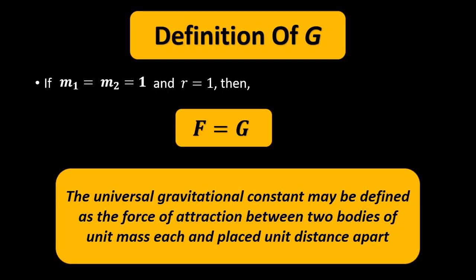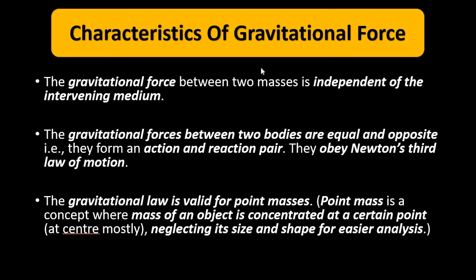Next we have the characteristics of gravitational force. The first characteristic is that the gravitational force between two objects or two bodies is independent of the intervening medium.